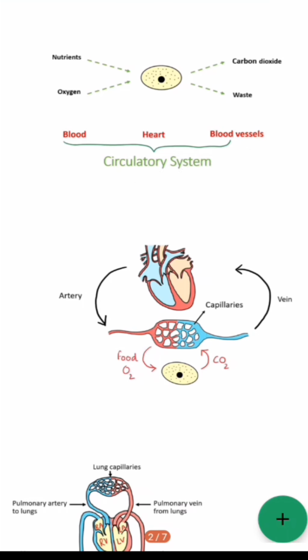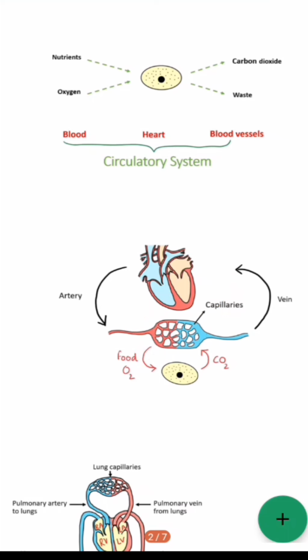Okay, now we come to the point of how circulation takes place in the human being. Firstly, you can see here the blue blood color and red blood color. The blue colored blood represents the impure blood or deoxygenated blood, and the red colored blood represents pure blood or oxygenated blood. Deoxygenated blood is the carbon dioxide rich blood, and oxygenated blood is the oxygen rich blood.